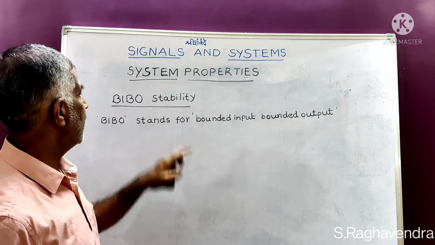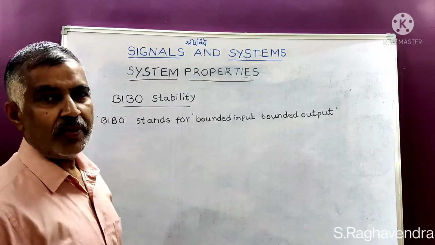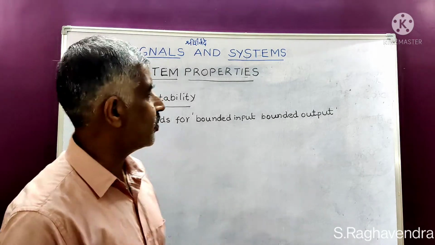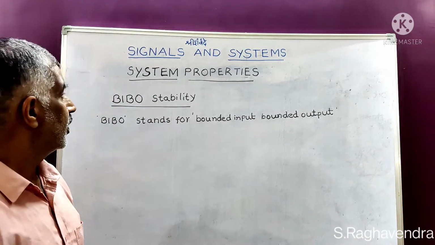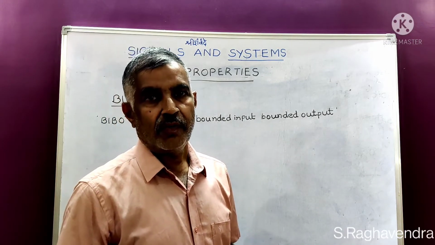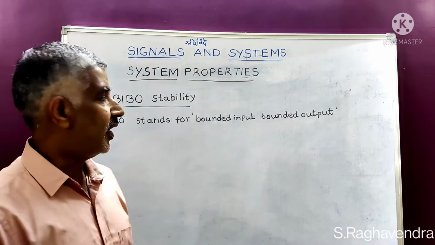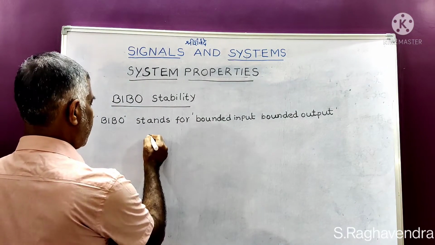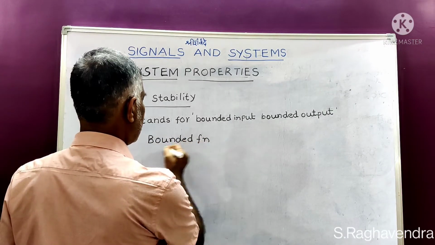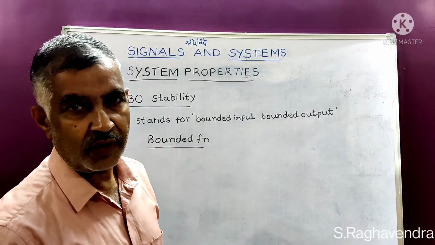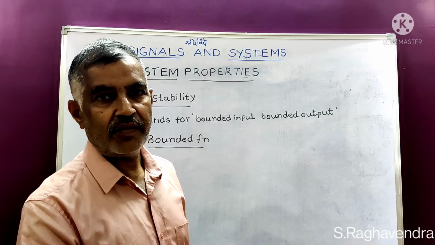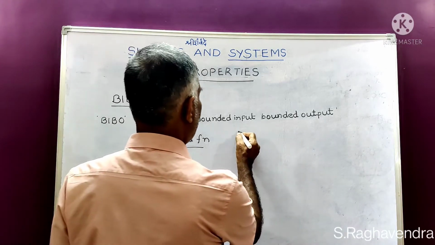Now, BIBO stability, the last property. BIBO stands for bounded input, bounded output stability. First we shall understand what a bounded function is, and then we shall come to BIBO stability. Now I will explain the bounded function. First I will give examples, and on seeing the examples you should tell me whether it is bounded or unbounded. For example, a sine wave.